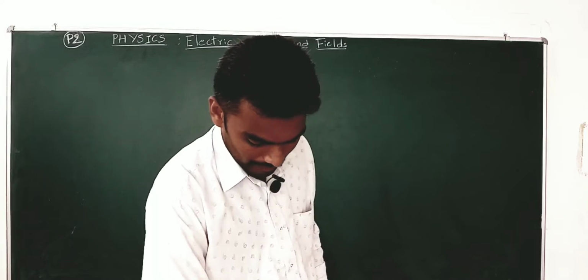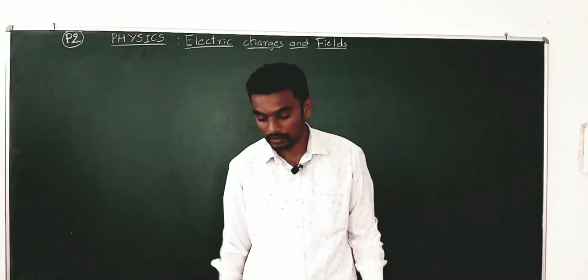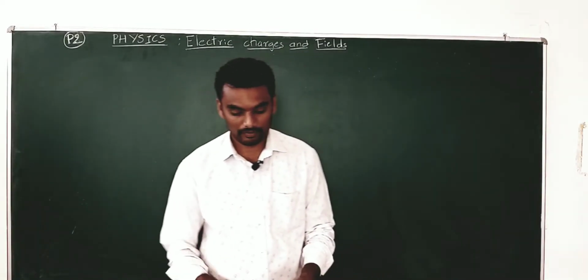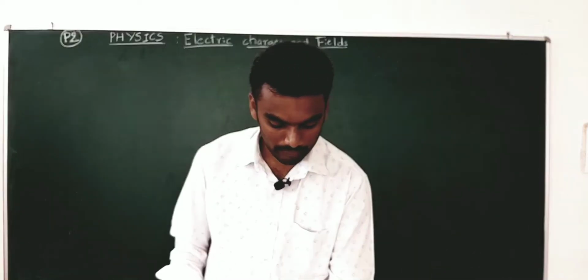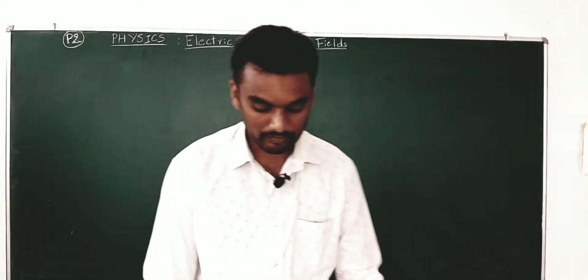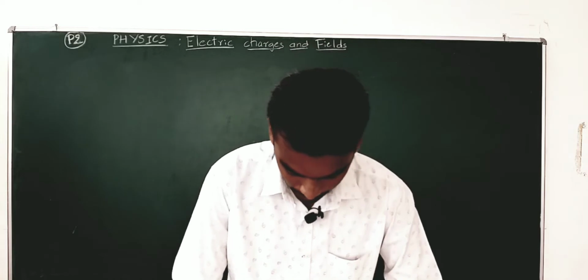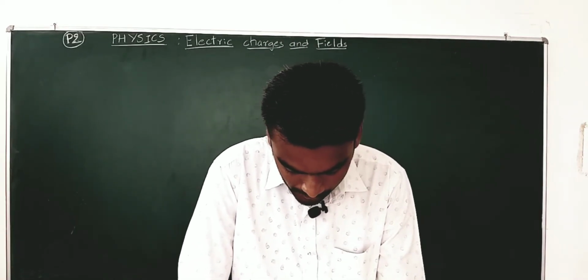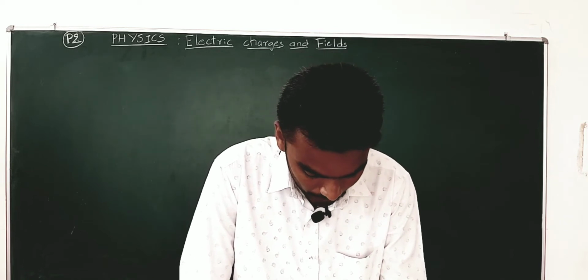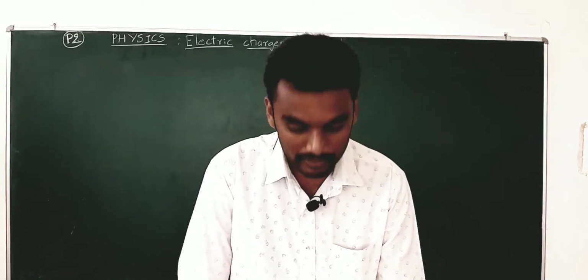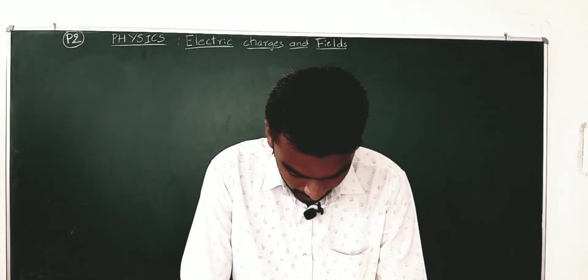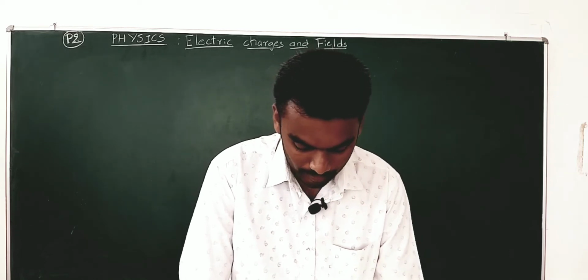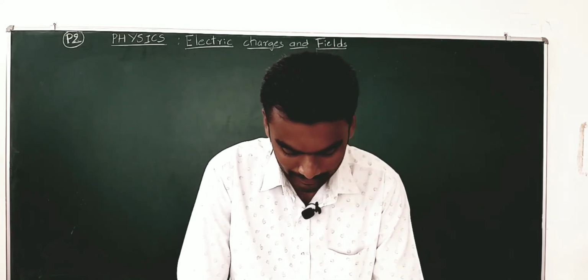Okay, so welcome to the second session, where we'll discuss a few more problems on electric charges and fields. Page number 35 from the Success Line series book, question number 3. The question is of two parts. Let me read both of them. The first part, part A, question number 3.